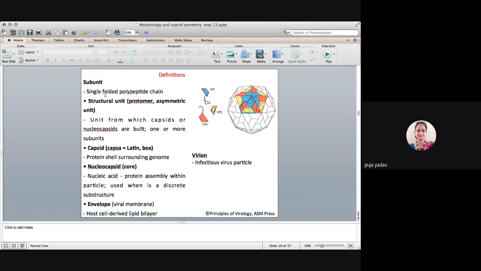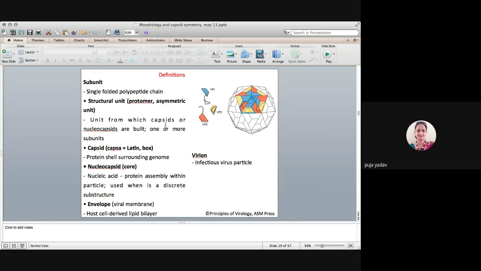The capsid is formed from subunits. You can see VP1, VP2, VP3. Here I'm showing just an example. These proteins are single folded polypeptide chains, and they make the structural unit known as a protomer. Okay, and they are the asymmetric unit, guys. You have to remember these are the asymmetric units. Then the question is, how does this asymmetric unit give this symmetry? And that is the basis of the different symmetries of the viruses.